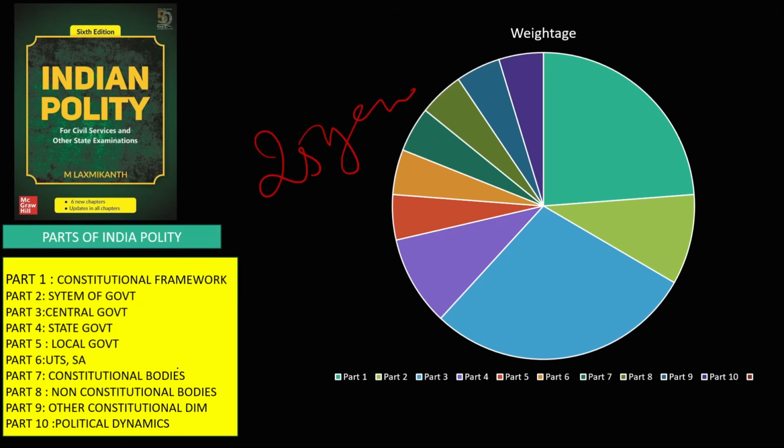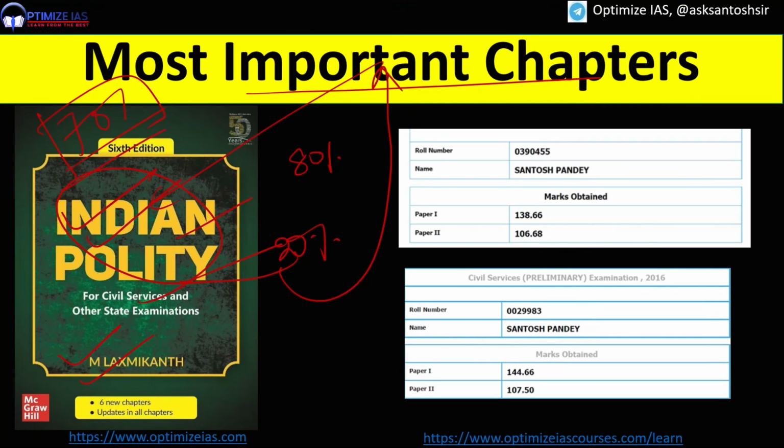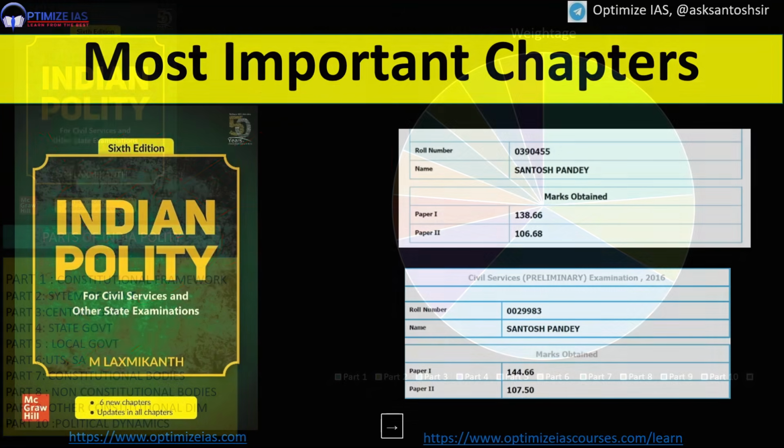You can see this book has around 10 units and more than 70 chapters. But you can see from this graph that more than 50% of the questions are coming from only 3 units. So which are these units? Why are these units important? What kind of questions are coming from these units? I'm going to tell you guys. If you are preparing for prelims 2026 and have started revision, please go through these important chapters properly. There are some chapters which you need to read multiple times because many questions come from them. I'll be highlighting those chapters also.